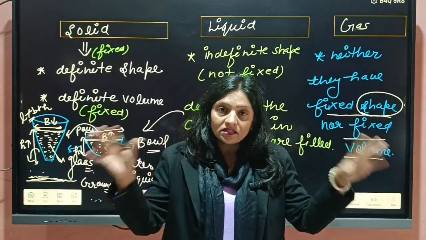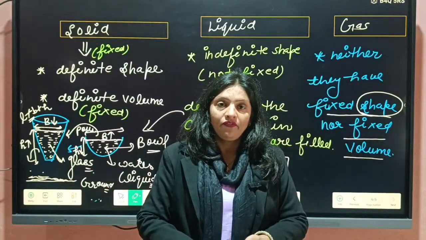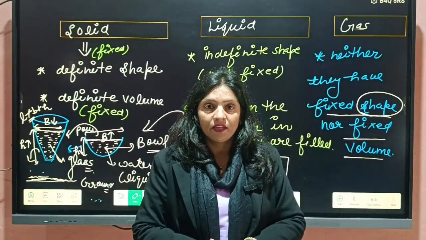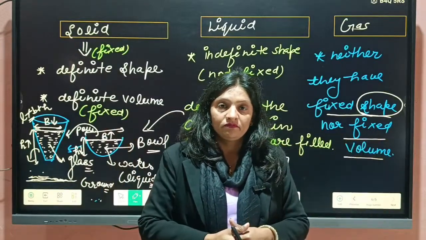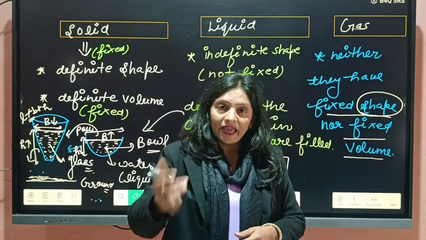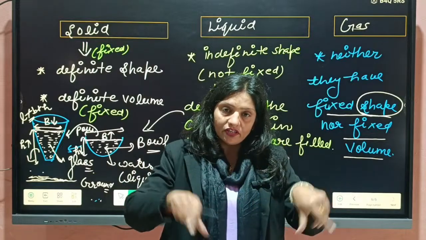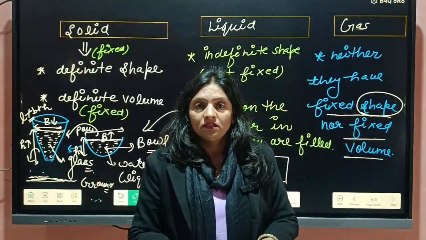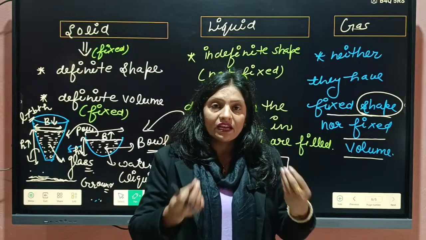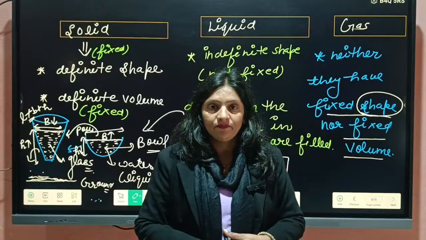Because it has taken the shape of the whole kitchen. Clear? Because its shape is also not fixed. When gas is released and comes out on our burner, then it takes the shape of the burner. It is taking the shape of the container in which it is filled.